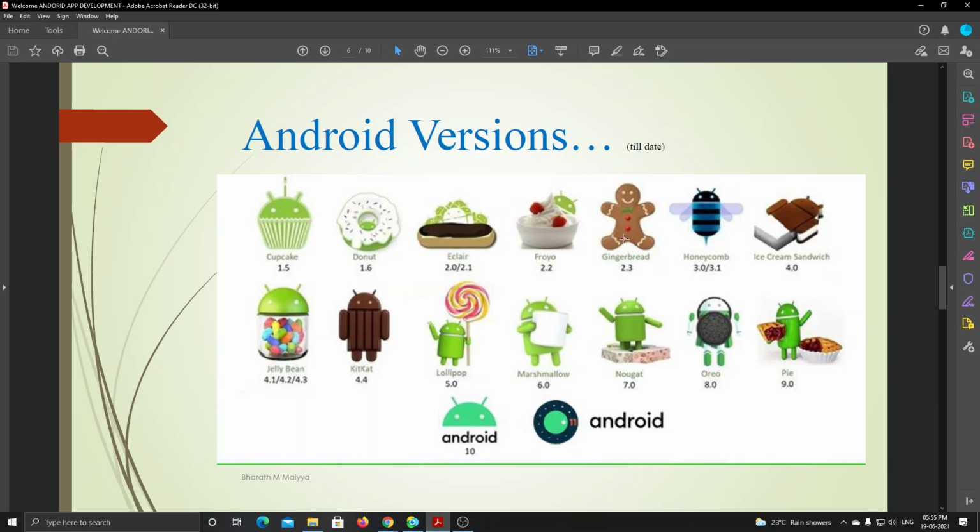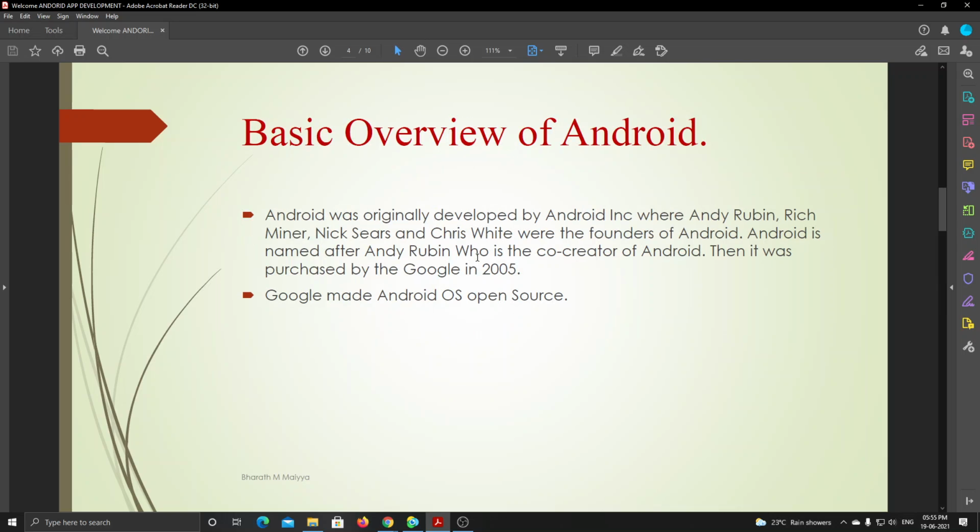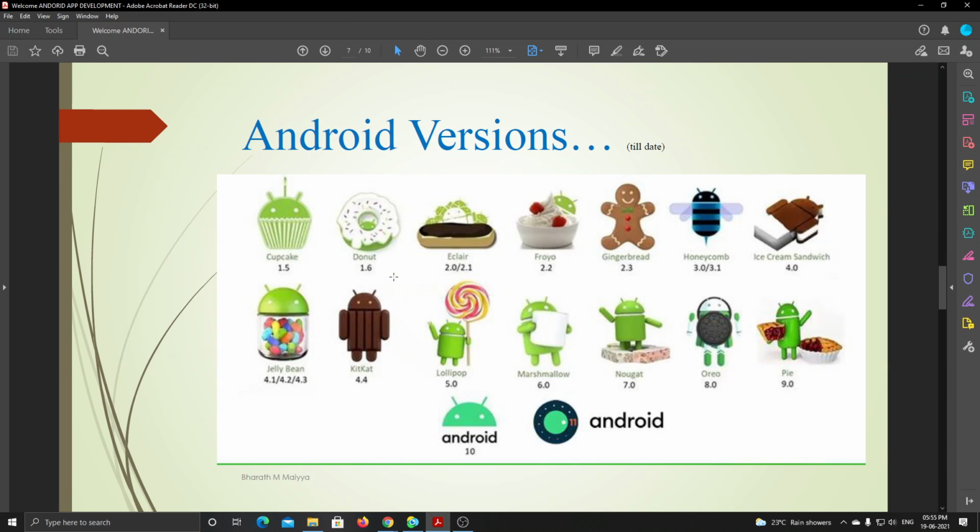This is how all the versions were named, before this with sweet names. Andy Rubin liked sweets so much that they named all the Android versions after sweets. Now the latest available version is Android 11.